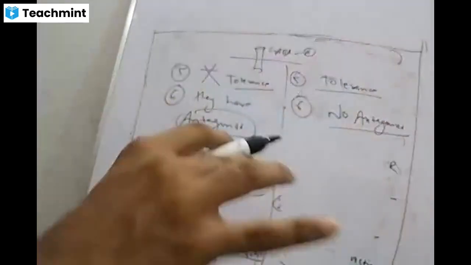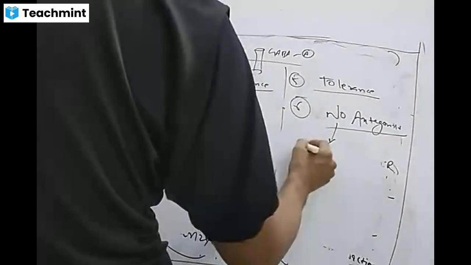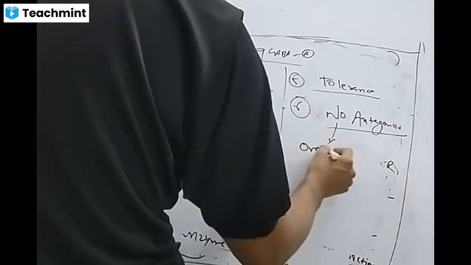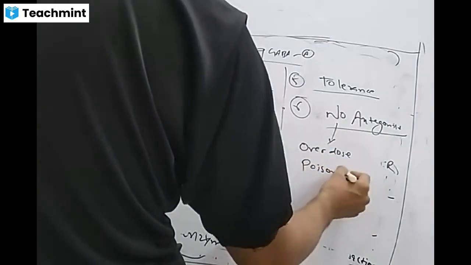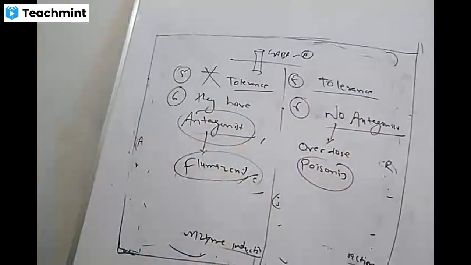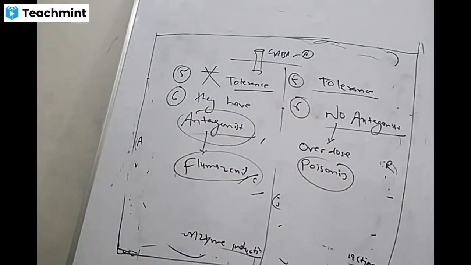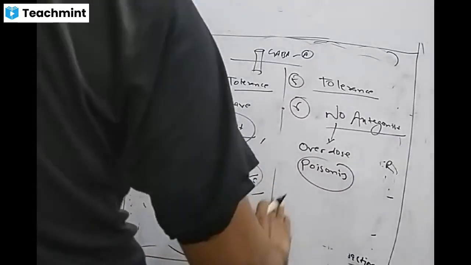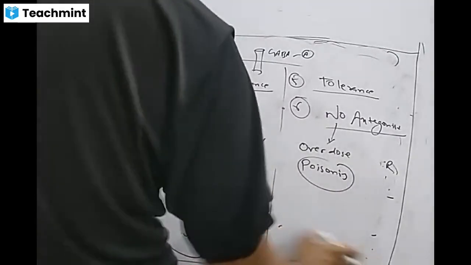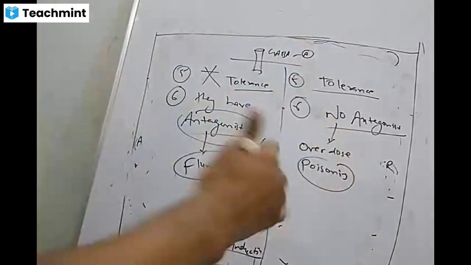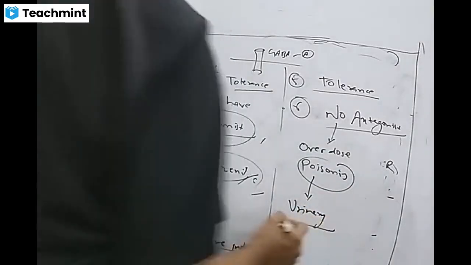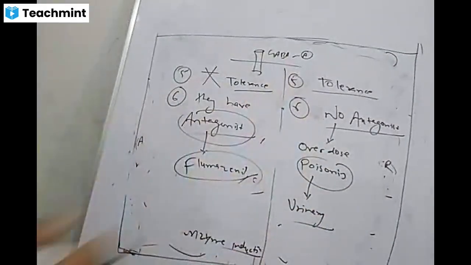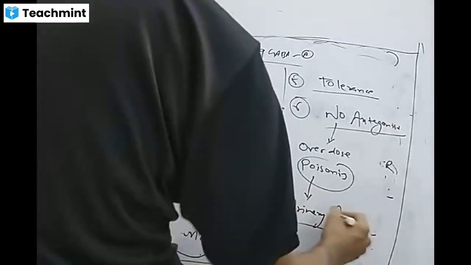So if there is excessive dose, or you can say poisoning of barbiturate, then how to remove that poisoning? If a drug does not have any antagonist, in that case we use either a urinary alkalinizer or a urinary acidifier. Because barbiturates are acidic drugs, so what we use?